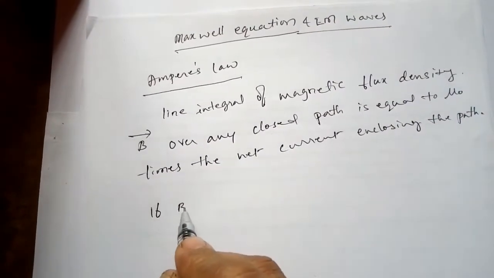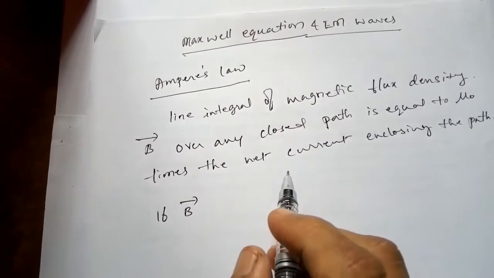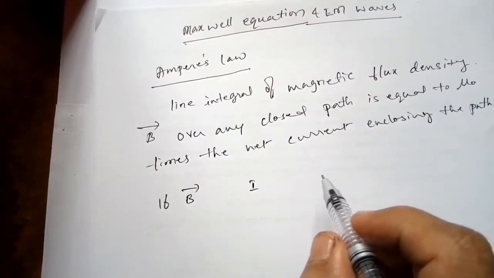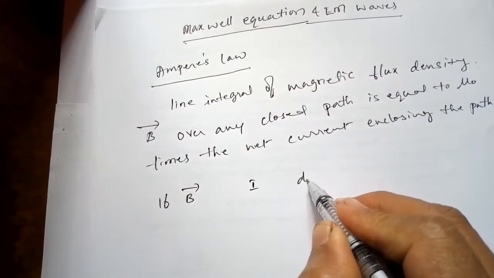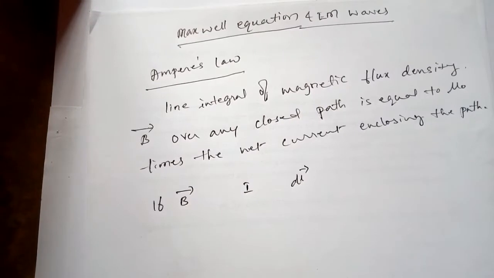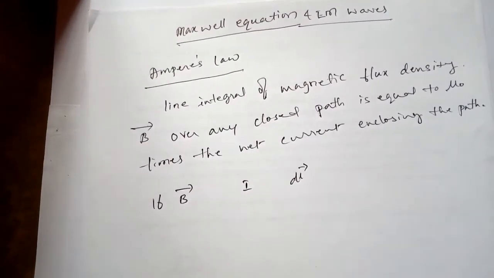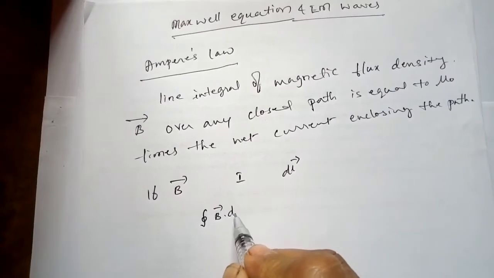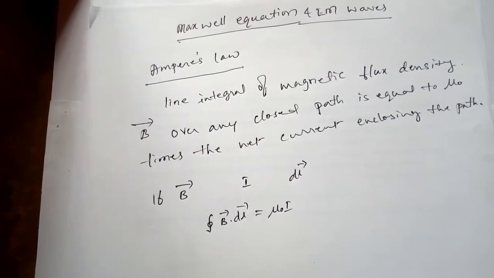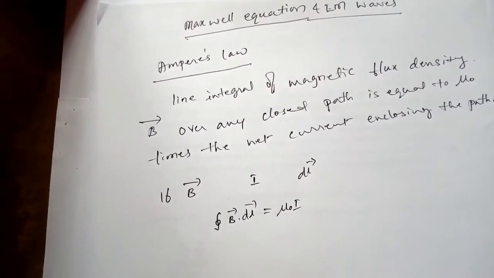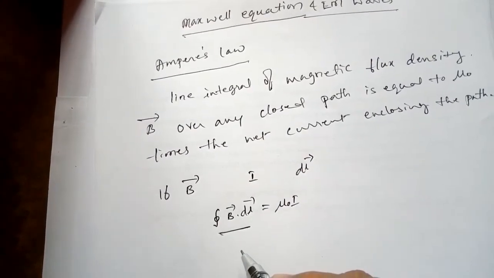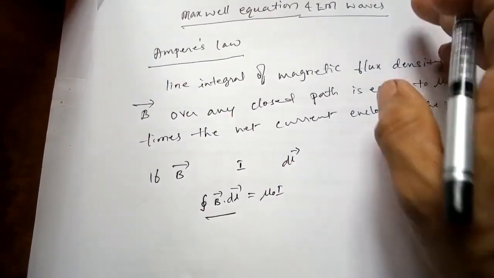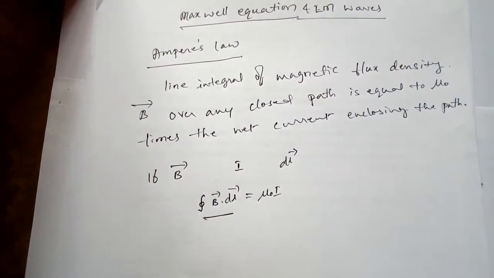If B is the magnetic field that encloses a current I flowing through a straight line conductor in a direction perpendicular to the plane of the closed path, and dl is the vector line element of the path, then we can write integral B dl is equal to mu naught I, where integral B dl is the line integral of the magnetic field over a closed path.